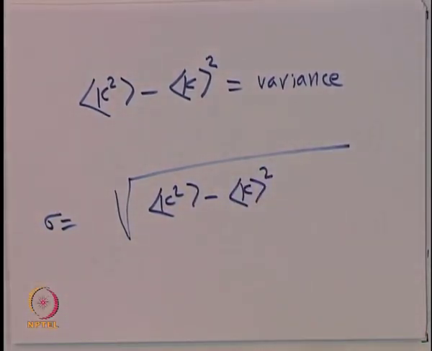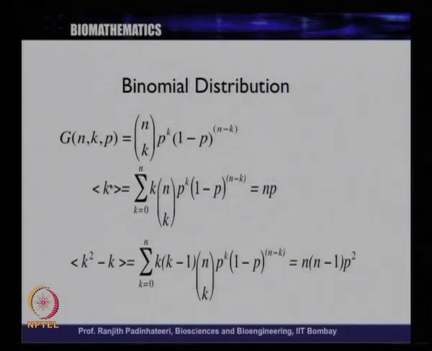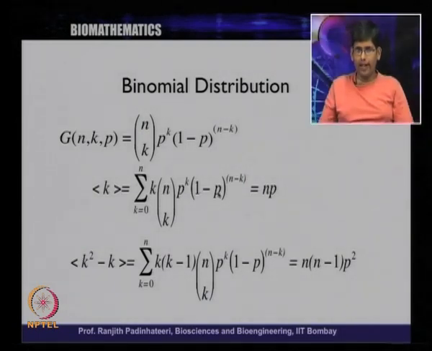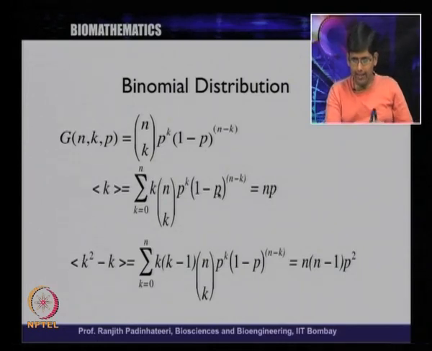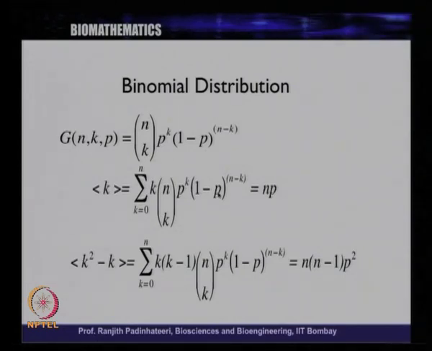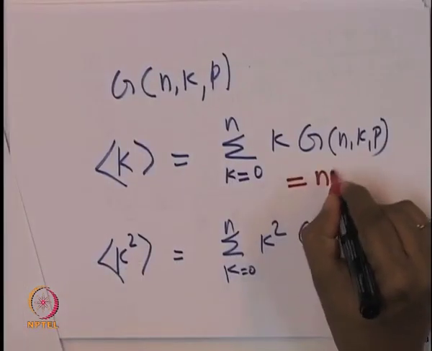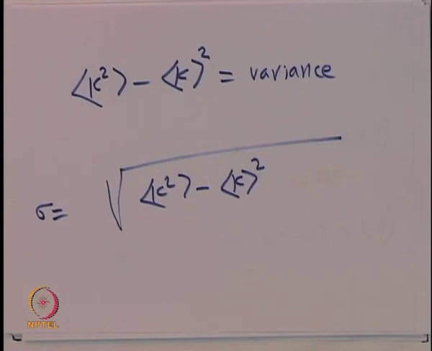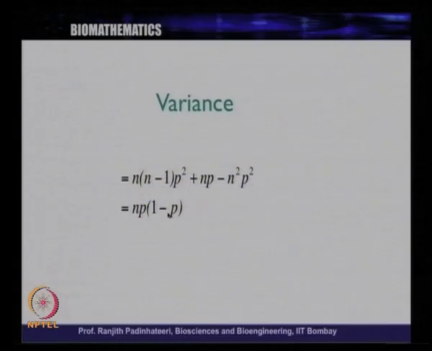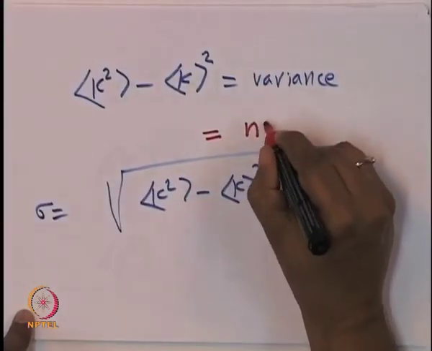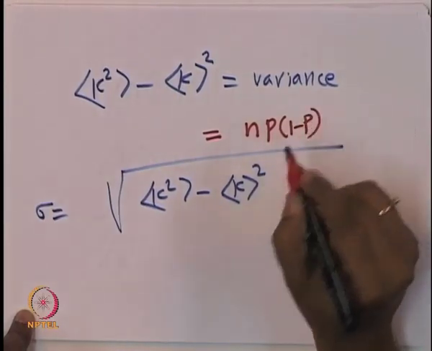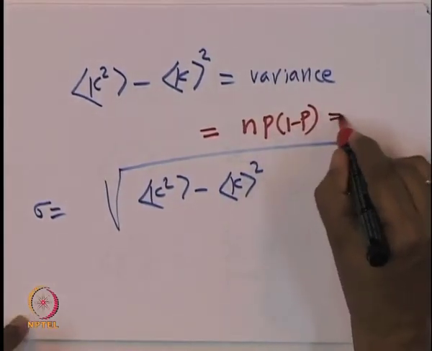Okay, so let us look at this example. The k average, so this is g n k, and the k average is k multiplied by this and summed over k, and it turns out that the answer is n p. Similarly, we can calculate the variance, and the answer turns out to be n p into 1 minus p. If you call 1 minus p as q, this is n p q.